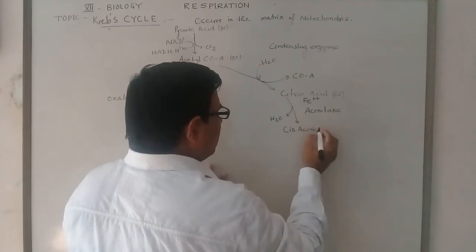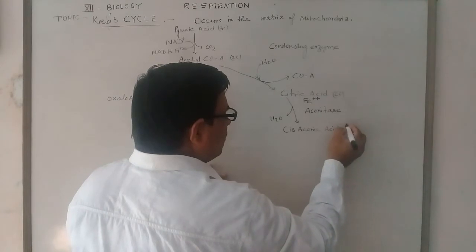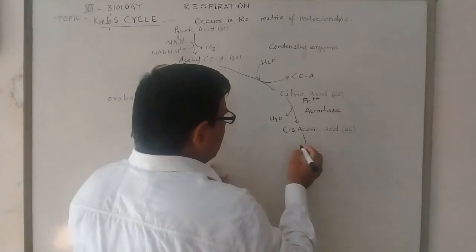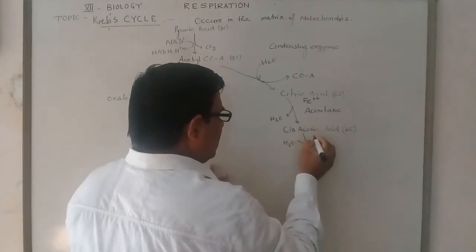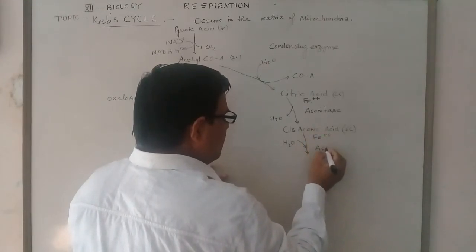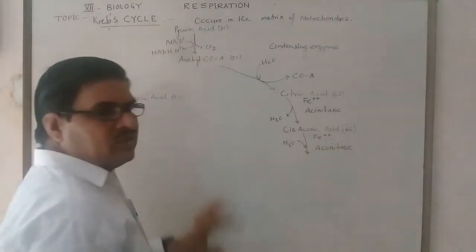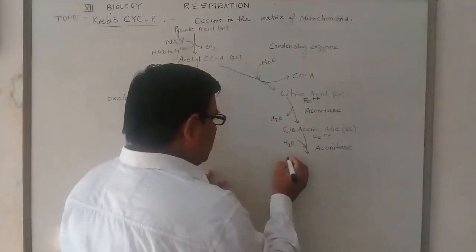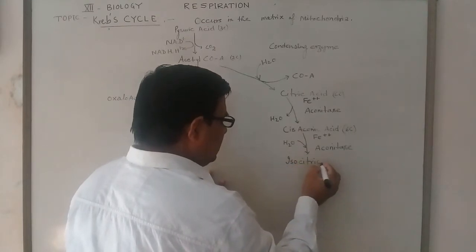Cis-aconitic acid is also a 6-carbon compound, but later on one water molecule is added again in the presence of ferrous ion and aconitase enzyme. Now synthesis of a 6-carbon compound, that is isocitric acid, takes place.